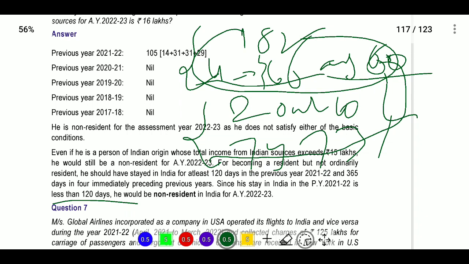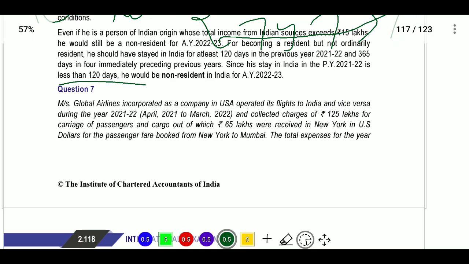So for a normal person we will see 182 days or 365 days and 60 days. When he is a citizen of India or person of Indian origin and his total income from Indian source exceeds 15 lakhs, then instead of 60 days we will see 120 days.